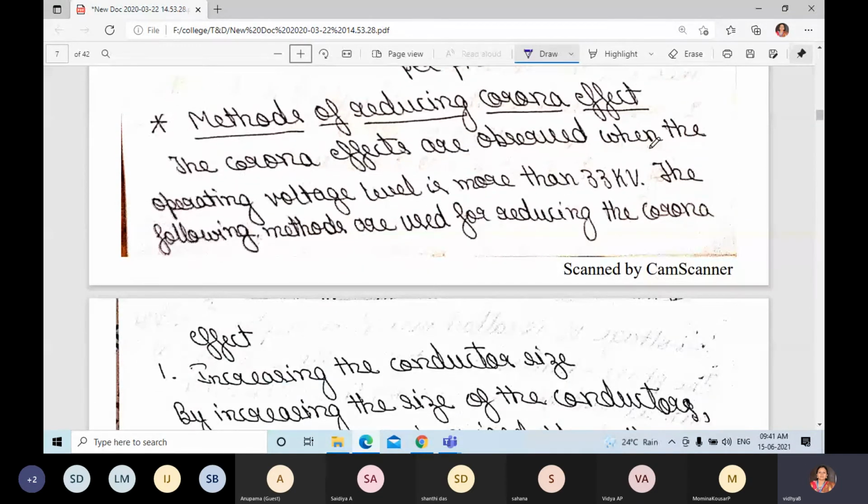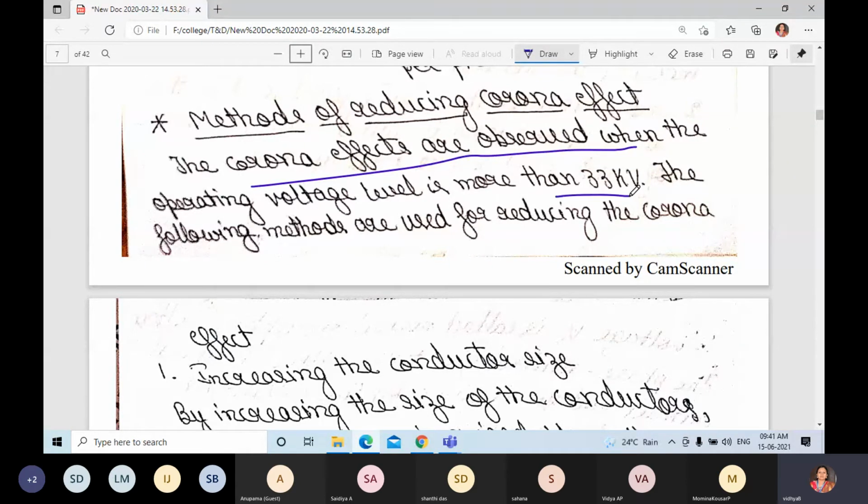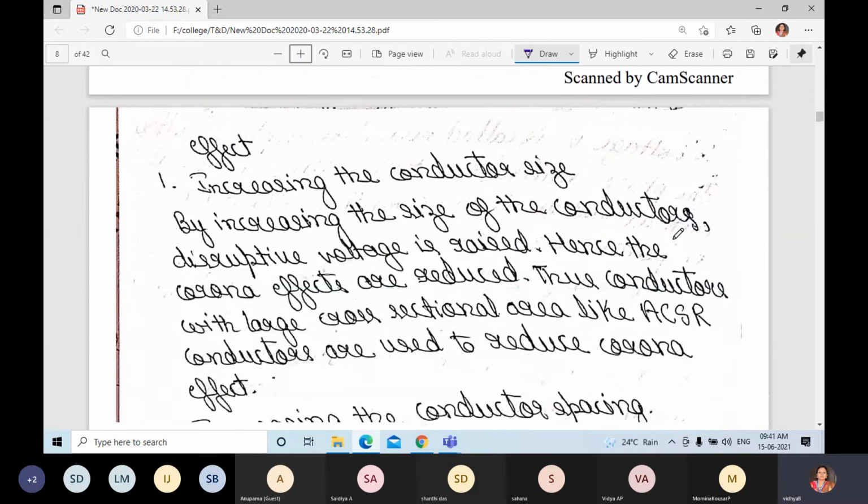Corona effects are observed when the operating voltage level is more than 33 kV, and the following methods are used for reducing the corona.